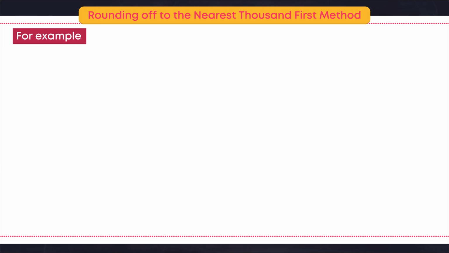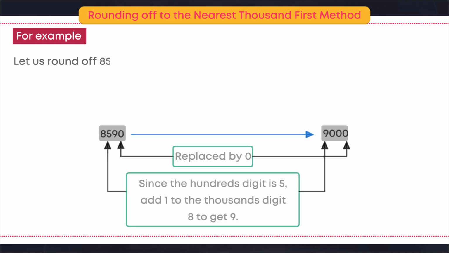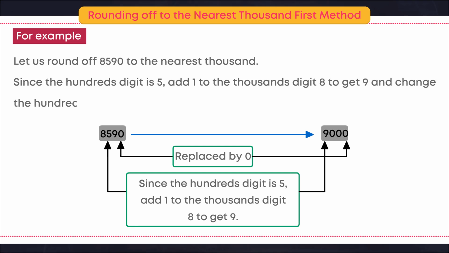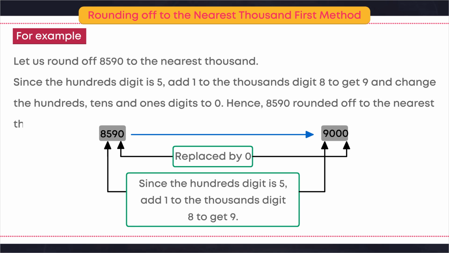For example, let us round off 8590 to the nearest thousand. Since the hundreds digit is 5, add 1 to the thousands digit 8 to get 9 and change the hundreds, tens and ones digits to 0. Hence, 8590 rounded off to the nearest thousand is 9000.